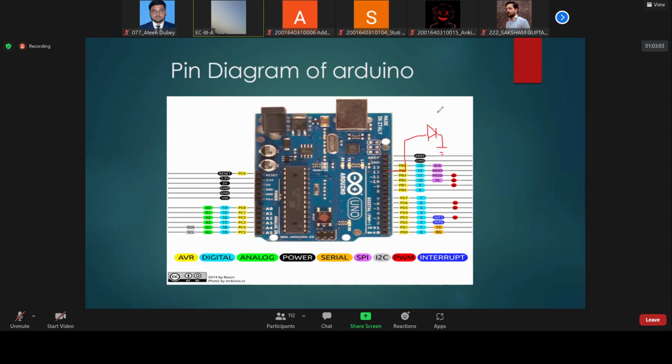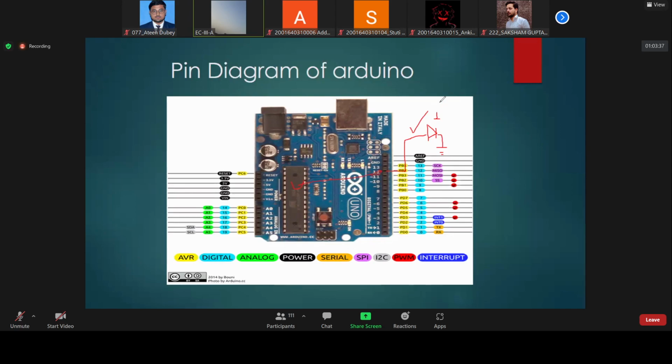Now we want to turn on this LED, send 1. So how can we send 1 here? We will write digitalWrite. Whenever we write digitalWrite of pin number 12 comma HIGH, that is 1, that means your LED will turn on. So whenever we write digitalWrite, this microcontroller will send signal 1. And if you want to send 0, you will write digitalWrite with LOW.